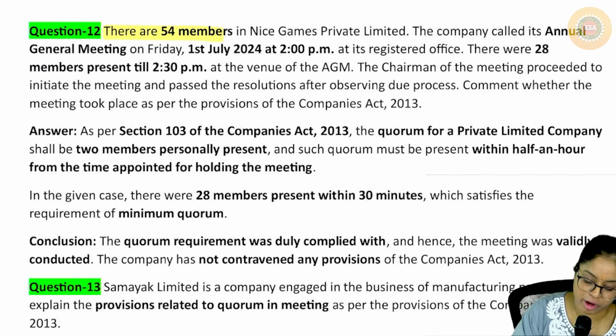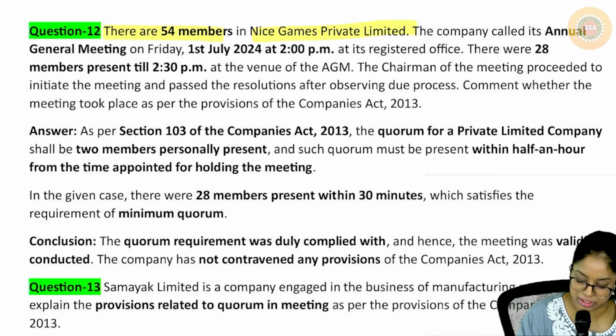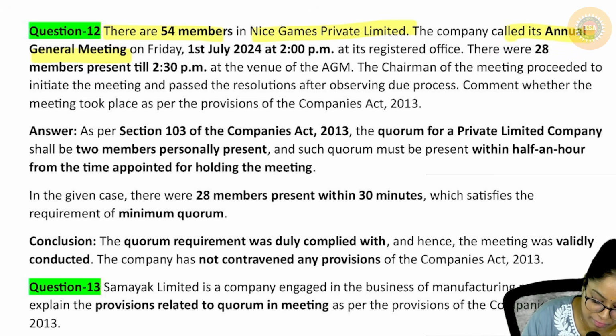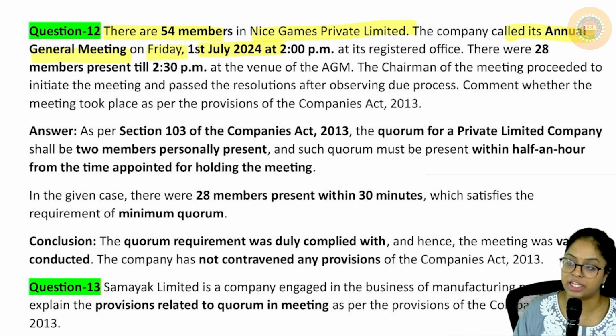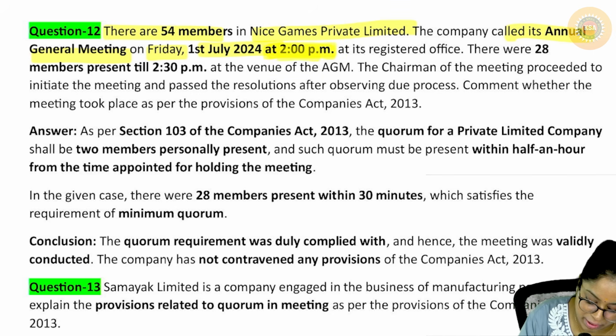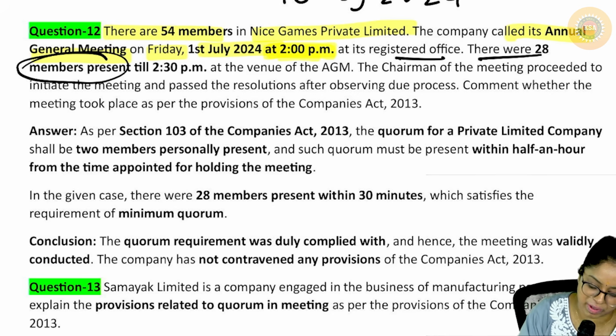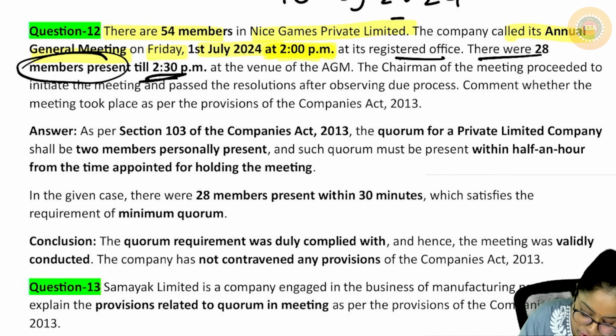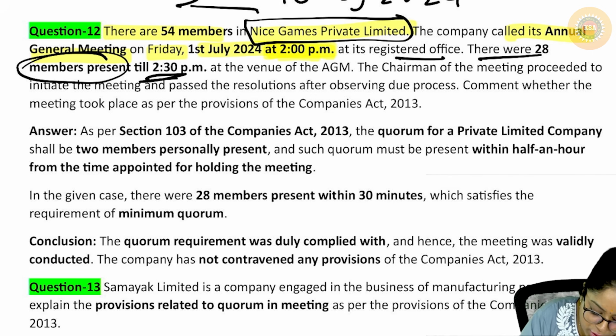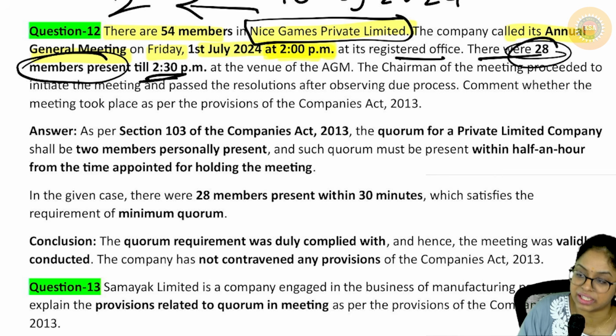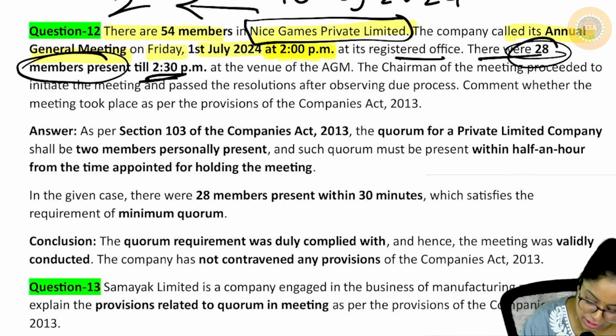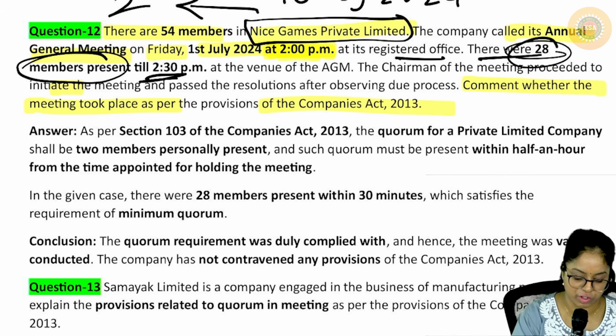There are 54 members in Nice Games Private Limited. The company called its AGM on Friday, 1st July 2024 at 2 p.m. Okay, AGM என்னைக்கு? 1st July 2024. சரி, okay. At its registered office கூப்பிட்டிருக்காங்க. There were 28 members present till 2:30. What kind of company it is? Private Limited. இவங்களுக்கு கோரம் எவ்வளோ? 2 பேர். எத்தனை பேர் வந்திருக்காங்க? 28. So is it a valid quorum? The answer is yes. Okay, comment whether the meeting took place as per the provisions. Yes.